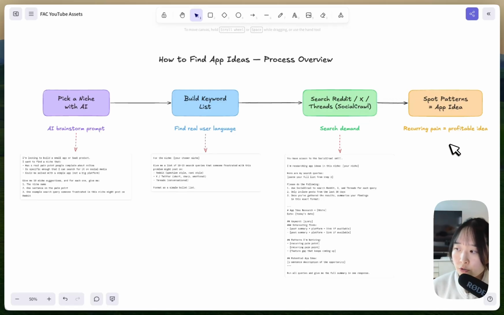And in the end, we're going to have a full document summary about the recurring pain, what the potential users are talking about, and how we can translate into a profitable idea. And for the 3 main steps, we're going to need a specific prompt, and I will leave the link to the prompts down below so you can just copy and paste straight away.